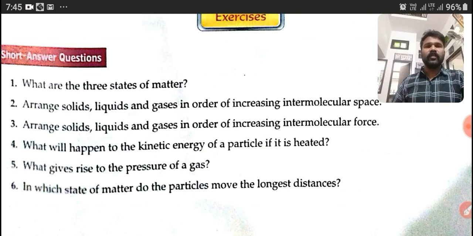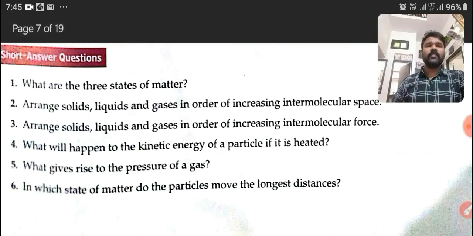Now the next question, question number 3. Arrange solids, liquids and gases in order of increasing intermolecular force. The first one was intermolecular space, the second one is intermolecular force. Answer: gas, liquid, solid. Write it.